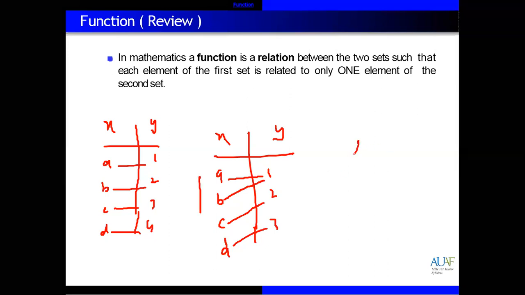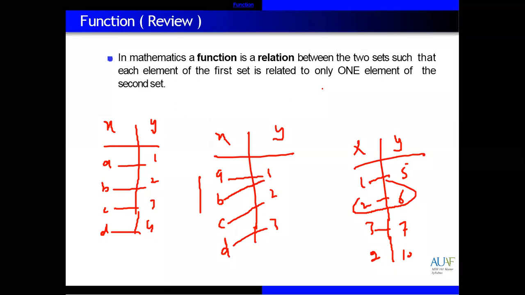Like what? For example, if we have X and Y, 1 with 5, 2 with 6, and 3 with, let's suppose, 7, and we have another 2 and 2 with 10. This is not possible because 2 with 6 and 2 with 10, these are not possible. Repetition in X is not possible. When there is repetition, you can simply say that this is a relation but not a function. How is this a relation and how is this one not a function?